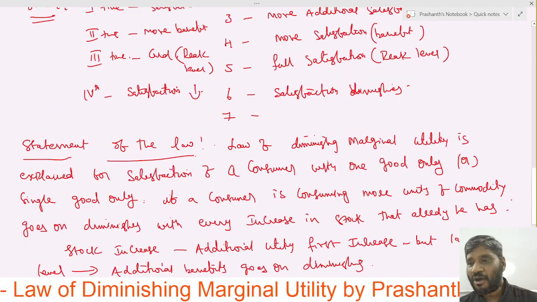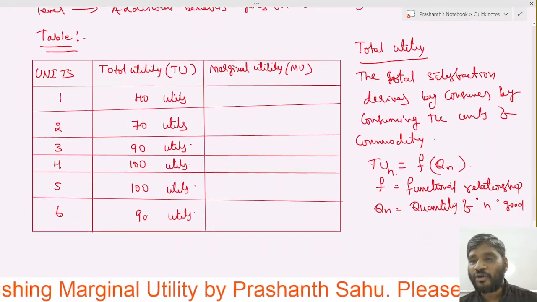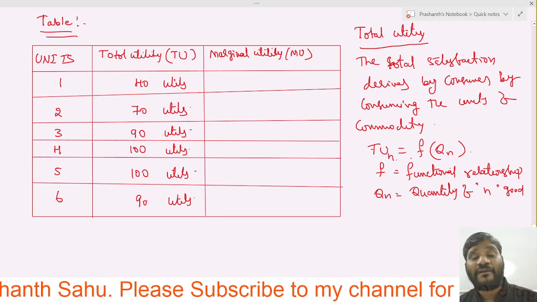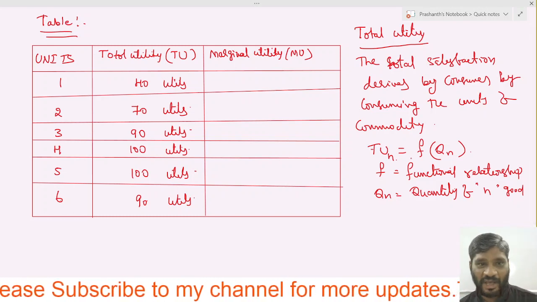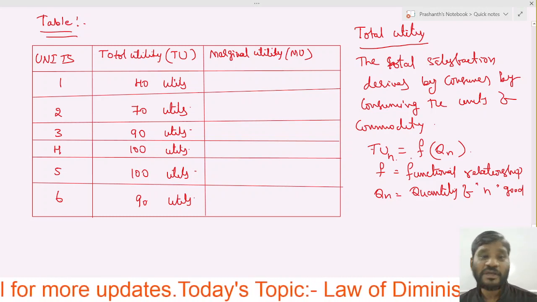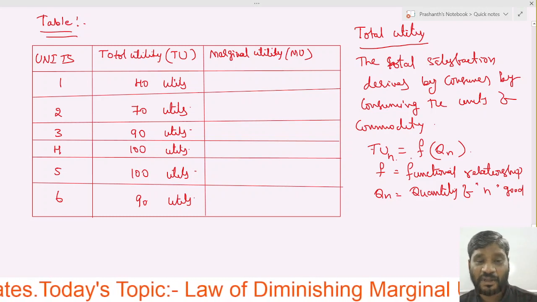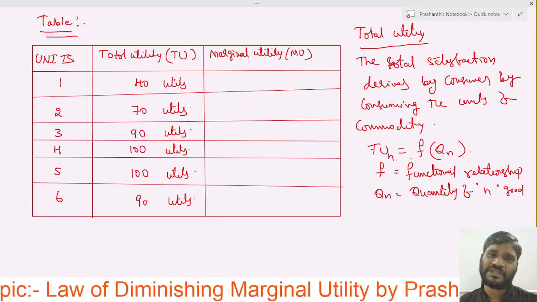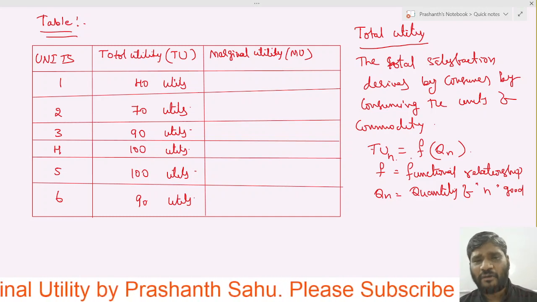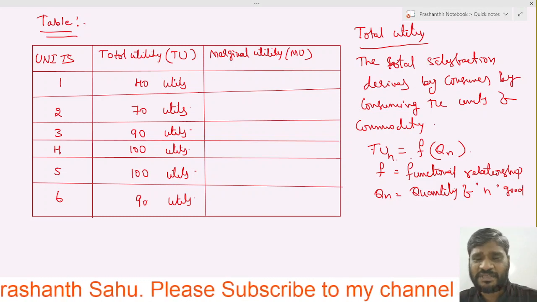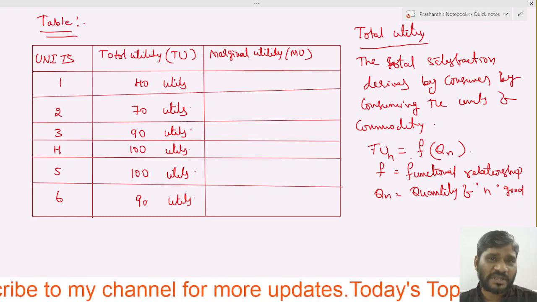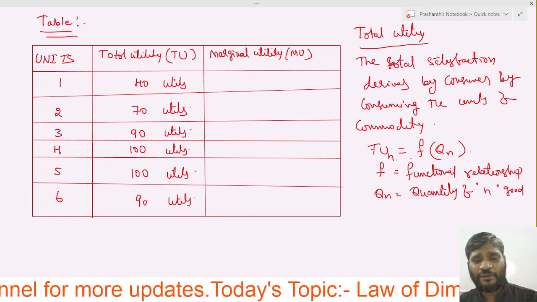So this is how we get the total utility. What is total utility? Total satisfaction derived by the consumer by consuming the units. By consuming the units, how much total satisfaction is derived? 1 unit 40, 2 units 70 utils, 4 units 100 utils, 5 units 100 utils, 6 units 100 utils. This is nothing but the total satisfaction. And how do we calculate utils? It is completely on the basis of assumptions, because economics is completely based on assumptions. We just assumed that he gets 40 utils of satisfaction.